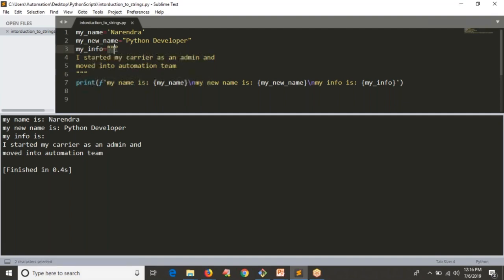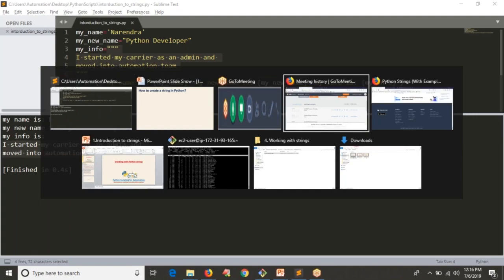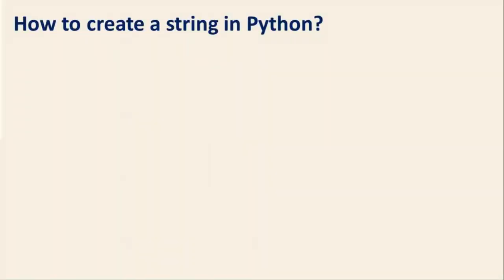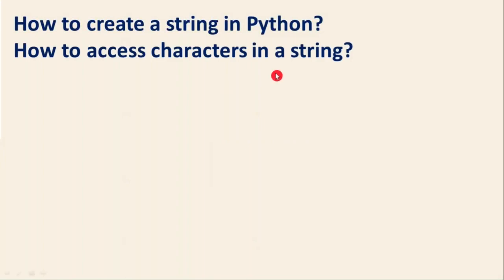So single, double or triple quotes. You can take triple quotes always, but whenever you want to write multiple lines of information, then only go and take triple quotes. See, I have taken the information between triple quotes as 2 lines. That's why your information is 2 lines. Observe that last output, right? So guys, this is the way how you can create a string.